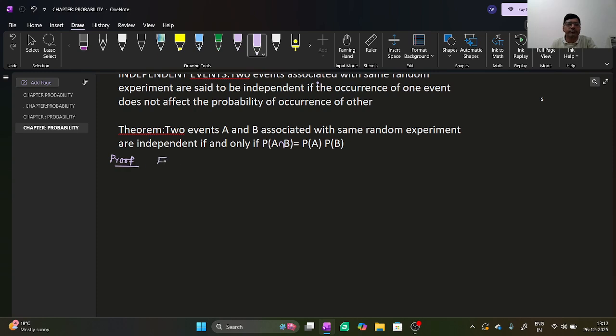First part. A and B are independent events, given. Required to prove: probability of A intersection B is equal to probability of A into probability of B.